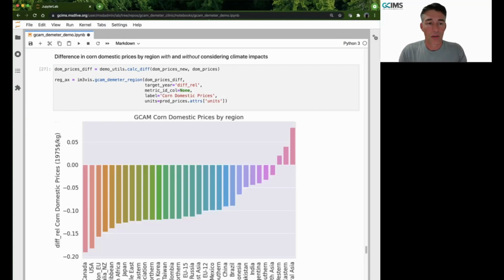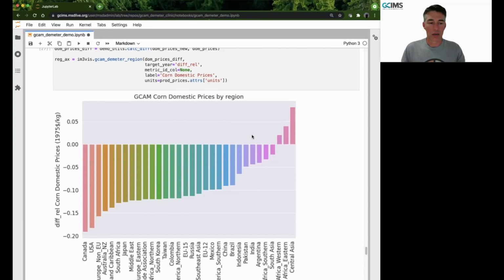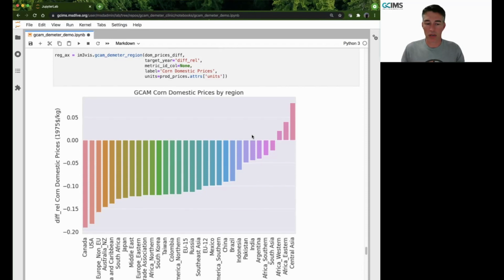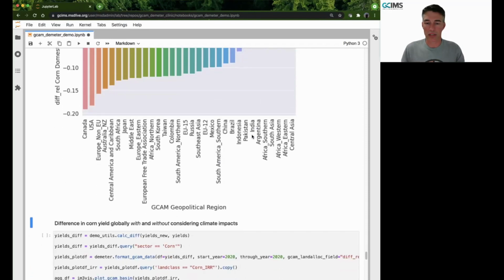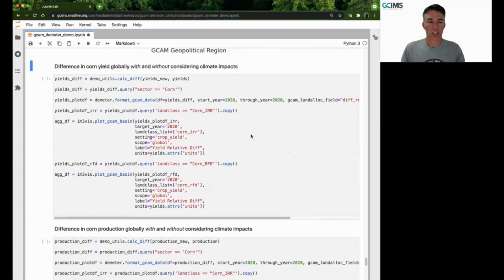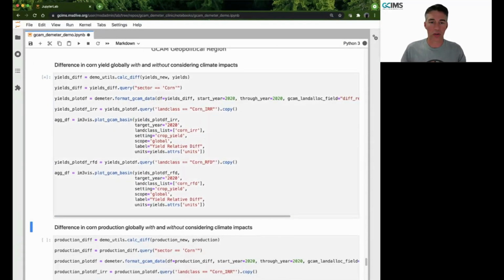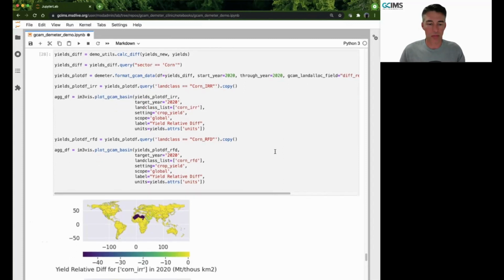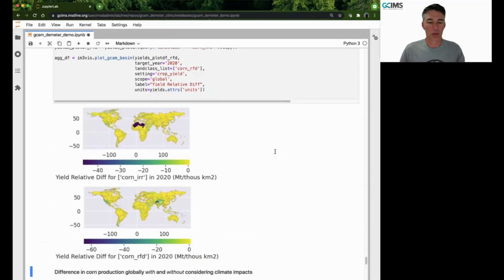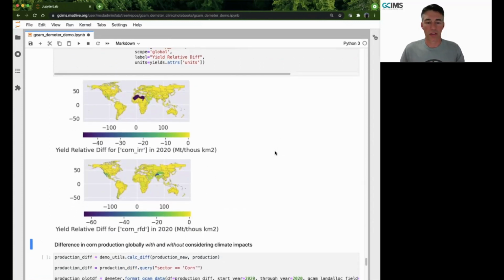Here we have the difference in corn domestic prices by region with and without considering the impacts as well. Again, a noted difference in domestic prices from a relative perspective. We're going to check out the difference in corn yield globally with and without considering those impacts and see where those geographically are really becoming prominent.